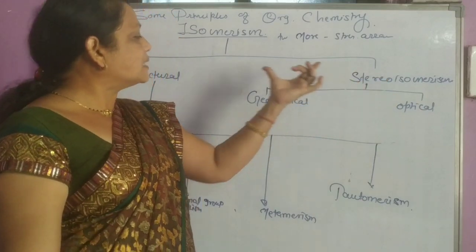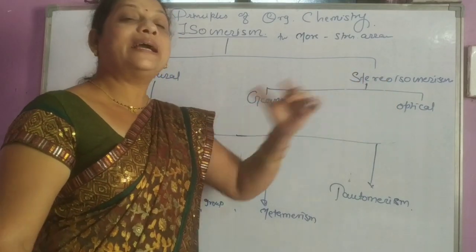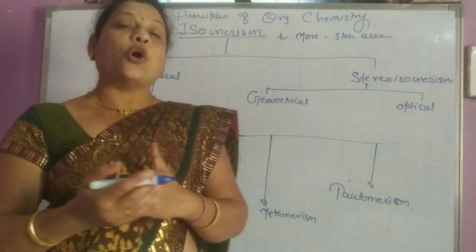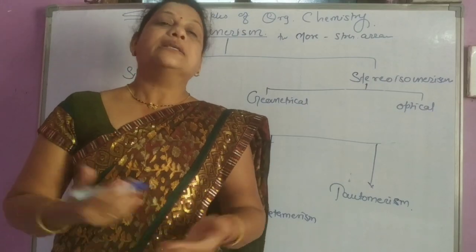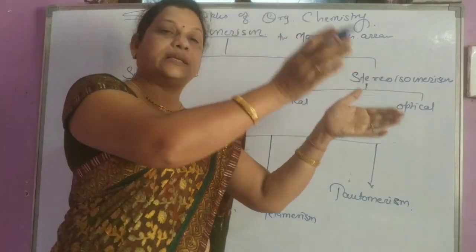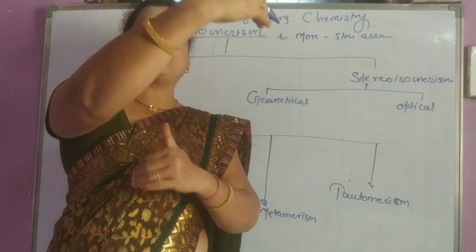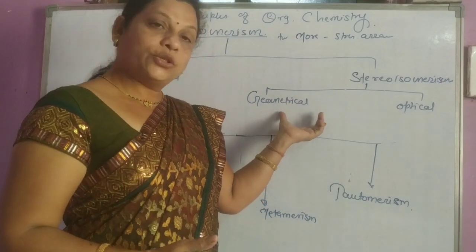Stereoisomers are classified into geometrical isomerism and optical isomerism. Geometrical isomerism means the geometries are different. Cis and trans: similar groups present on the same side are cis isomers, and similar groups on opposite sides are trans isomers.